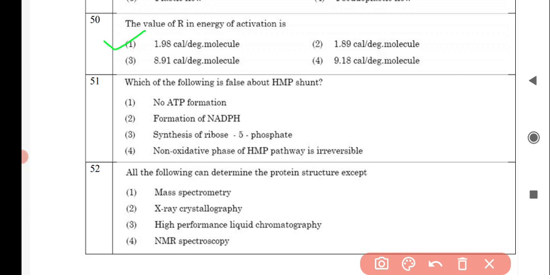Next question is, which of the following is false about HMP shunt? And the correct answer is option number 4, that is non-oxidative phase of HMP pathway is irreversible. Next question is, all the following can determine the protein structure except, and the correct answer is option number 3, high performance chromatography.